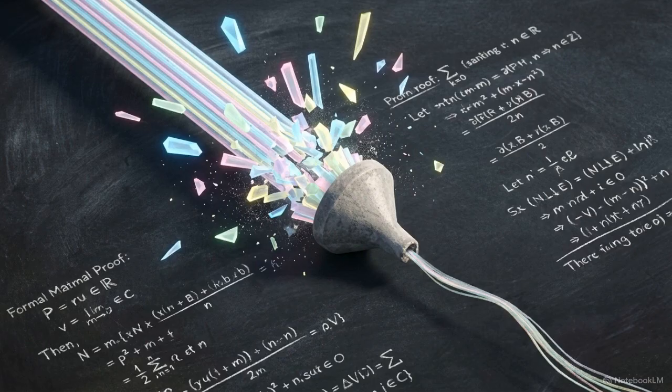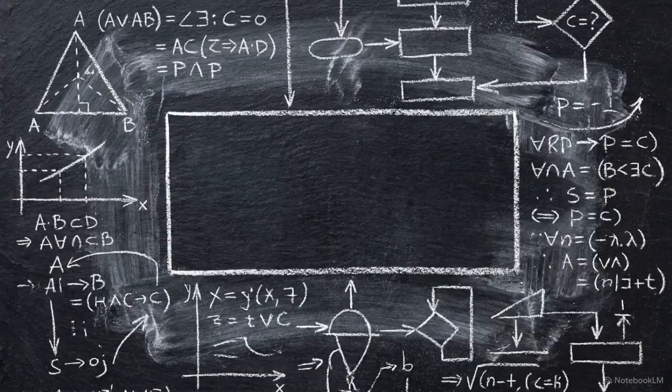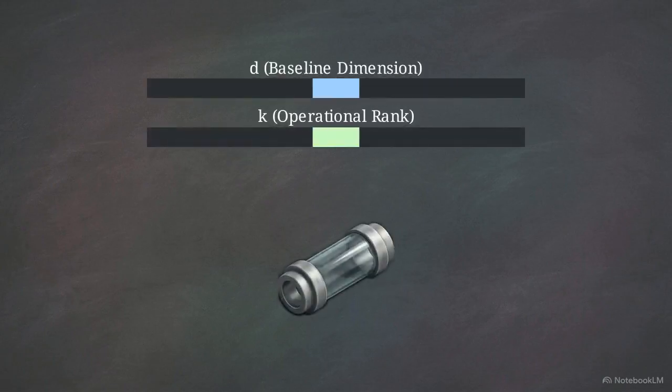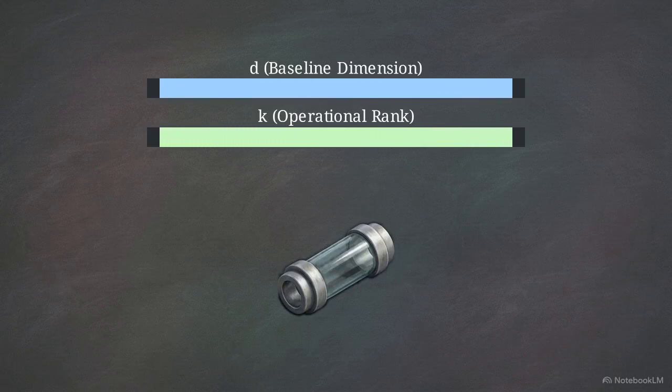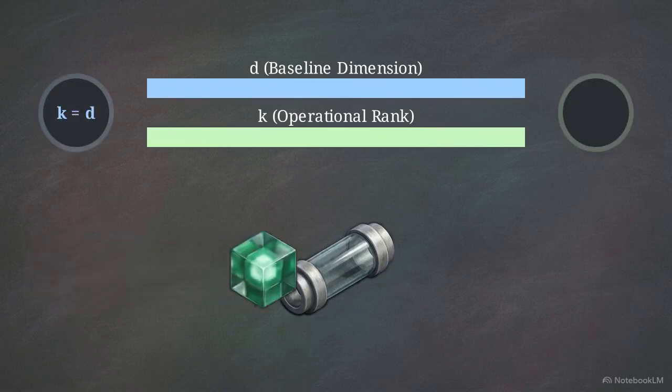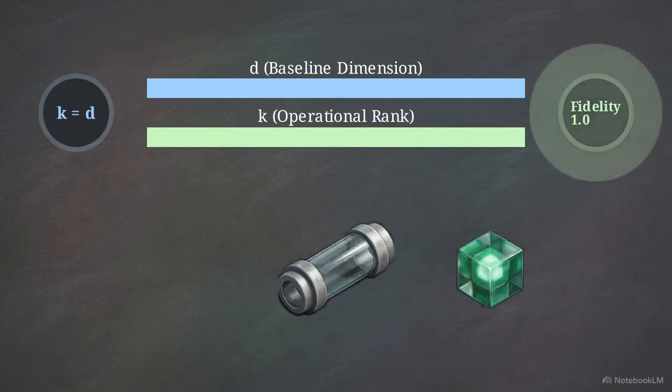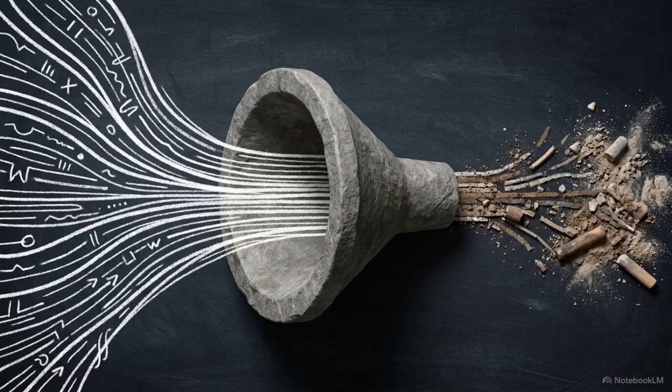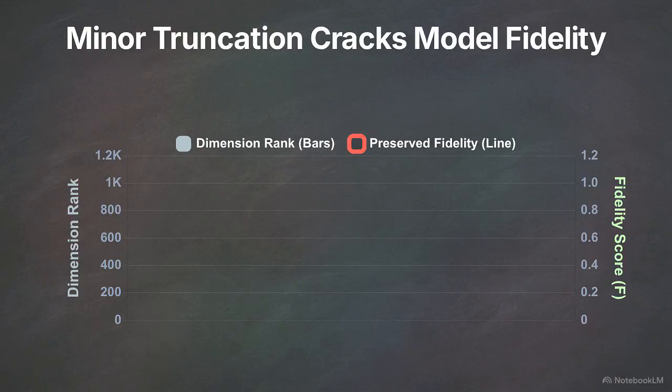Squeezing the data pipe is an obvious fix for network limits, but doing so forces an unavoidable collapse of the actual information inside the stream. We start by measuring a model's baseline fidelity. When the system uses the full dimension, where K equals D, the accuracy is perfectly maintained at a fidelity score of 1. Testing shows that applying any deterministic linear compression, where K is less than D, forces that fidelity score strictly below 1. This chart compares the quantitative values of the full dimension D against the compressed rank K.